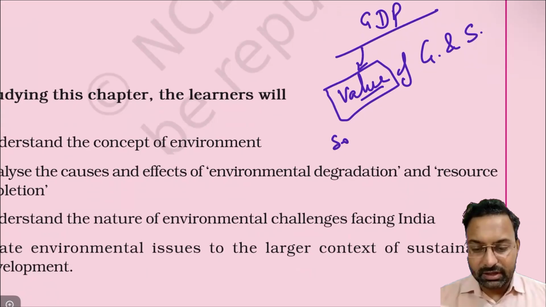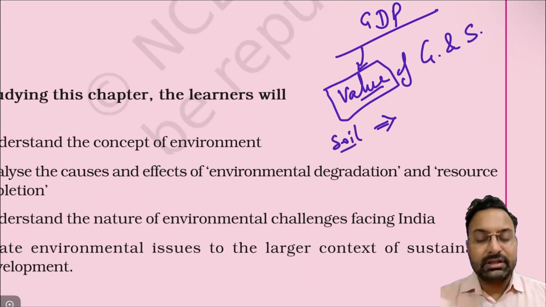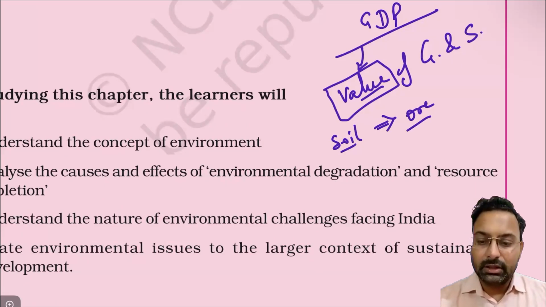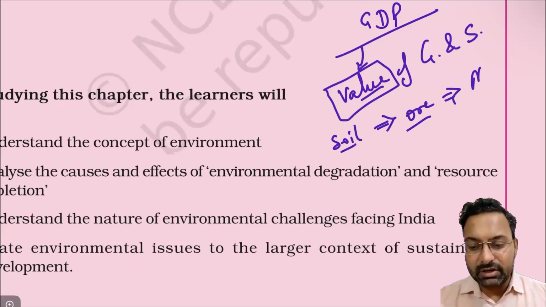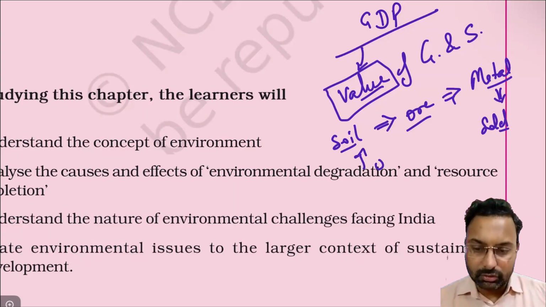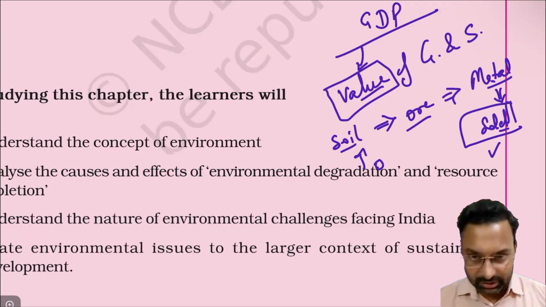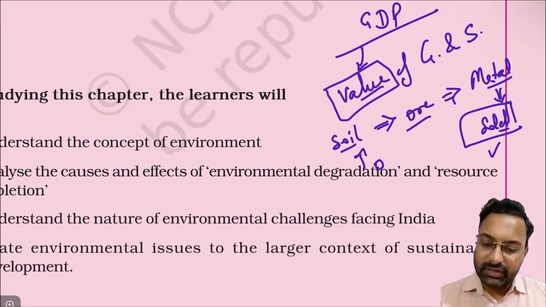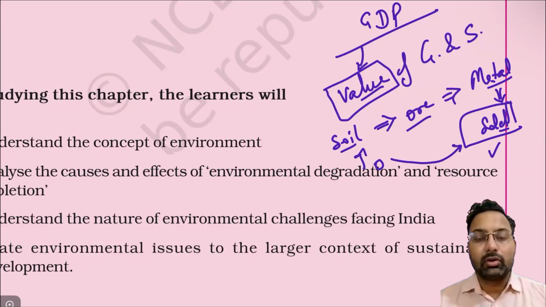Suppose there is soil, and there is some mineral, some ore, in higher quantity in it. This ore can be extracted and converted into metal, and then this metal can be sold in the market. Though the soil was of no importance, or of value zero, the metal that has been extracted can be sold and has higher market value than the soil. So we have been able to increase our growth. Economic development will be higher with the metal as compared to the soil.